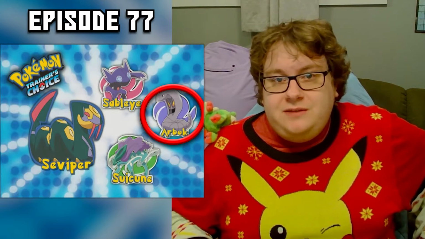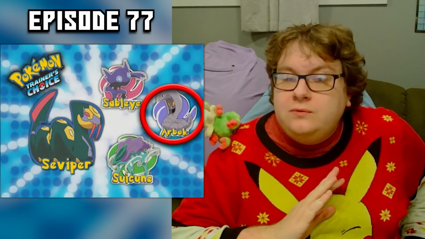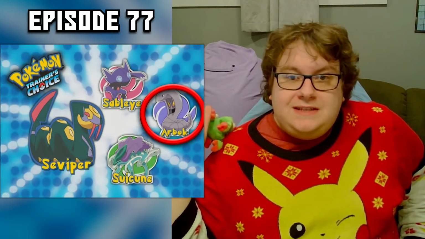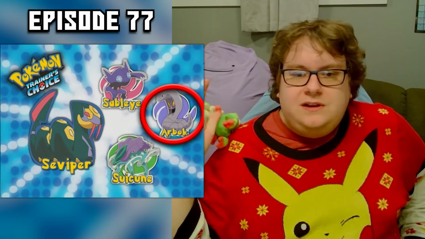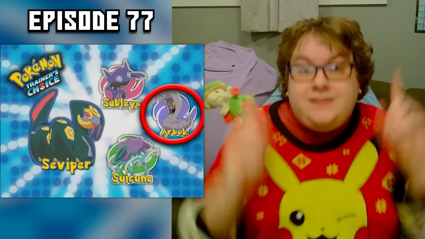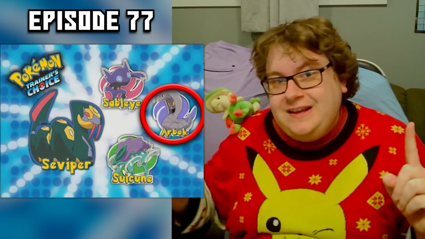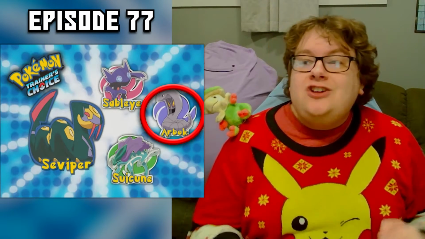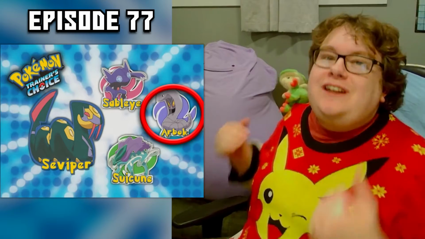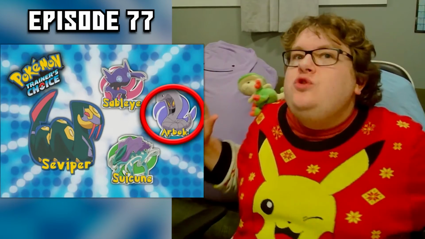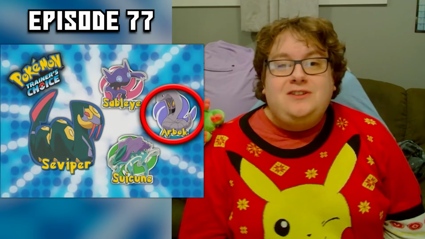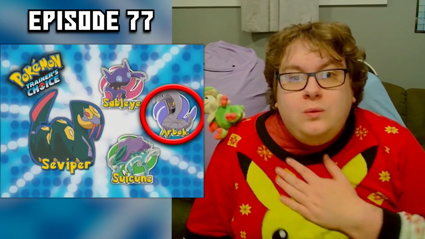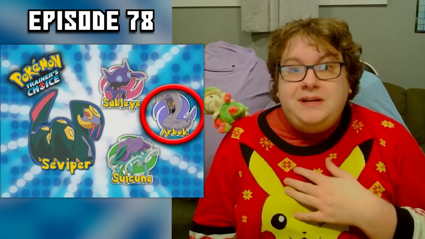It does not evolve, it did not evolve from anything. Seviper is just Seviper. Now you might say, and I've been admitting it too, that I've been a little nitpicky about some of these, especially when it comes to resistances. And you may say, well, maybe they factored in base stats, and move pools, and resistances, and whatnot, to which I say, no! This question, this one right here, is the living proof that the people writing these questions had no idea what they were talking about, no connection to the source material, and did not care to fact check any of the stuff they were saying. Even as a fucking 7-year-old child watching this for the first time, I saw this and thought to myself, no, Arbok doesn't evolve into anything. Even I knew when I was like 7 and an idiot. I mean, I'm still kind of an idiot, but a bigger idiot.